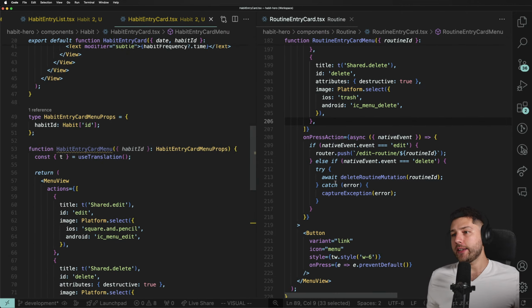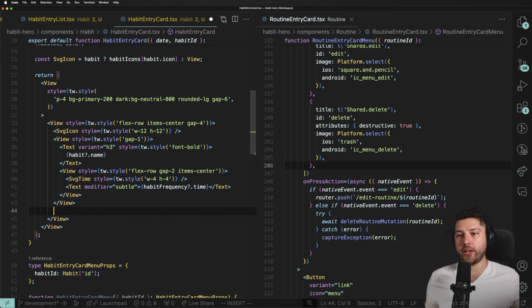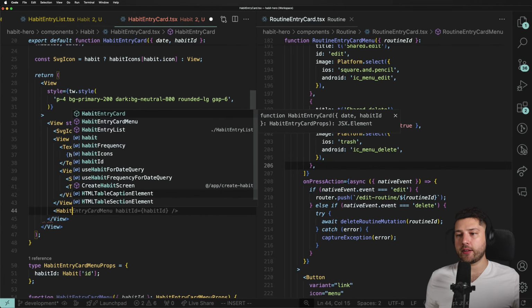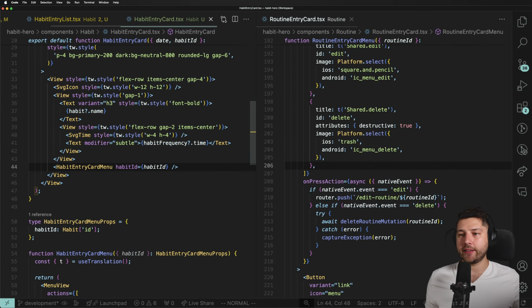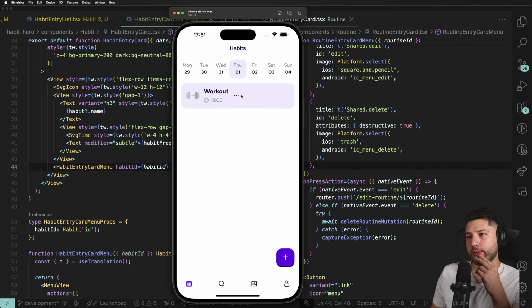So now with this, all that we have to do is come here and let's just put it flex row items. I believe we can put it here. Habit entry card menu. We're going to pass the ID. And there we go. It is showing up here, right? We have the menu here.